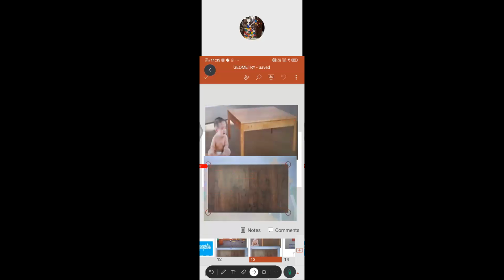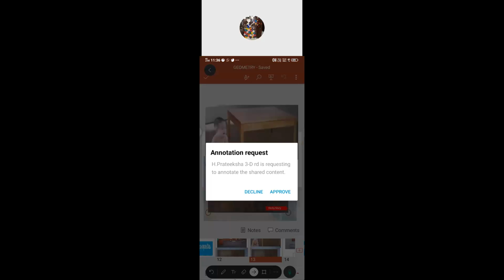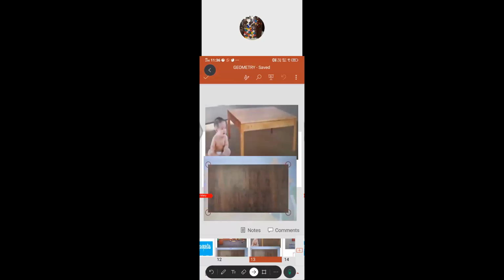So how many such corners do we have in this shape? 1, 2, 3, 4. These are corners. These are sides. Sides can be called edges. Even the corners, we can call them vertices or vertex. Vertex is the singular form and vertices is the plural form.